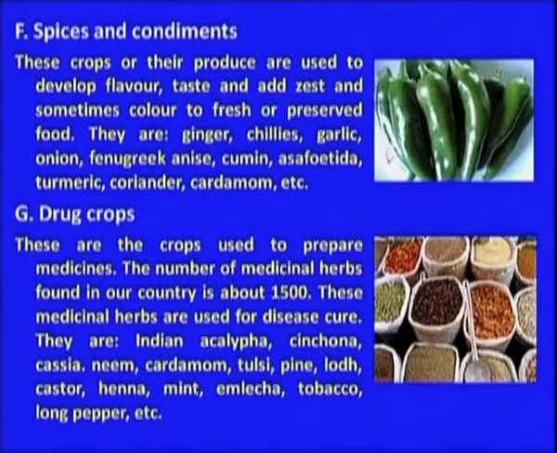Then spices and condiments. There are a number of species used as spices or maybe as condiments. These are ginger, chilies, garlic, onion, fenugreek and cumin, asafoetida. All these belong to the spices, and also drugs, because they are also used for the cure of most diseases. These are cinchona, cassia, neem, cardamom, tulsi, pine, castor, henna, all belonging to the drug crops. They can be extracted either from the roots or maybe from the seed. So they are classified under drug species.